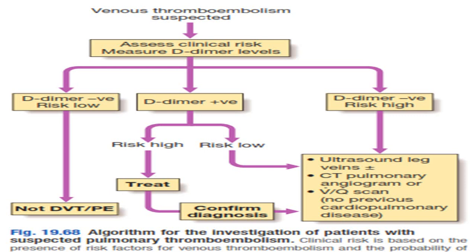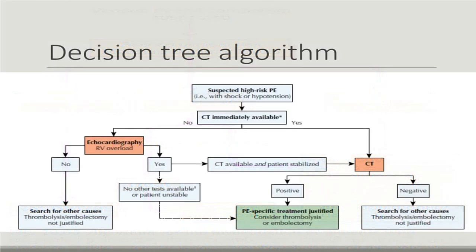And if D-dimer is strongly positive, more than 500, then you will have to look for deep vein thrombosis. To confirm, you can go for an ultrasound, or what we call a duplex ultrasound study. You can go for pulmonary angiography with CT, or you can go for a VQ scan. So these are the 3 common tests which are very essential in case of pulmonary thromboembolism.